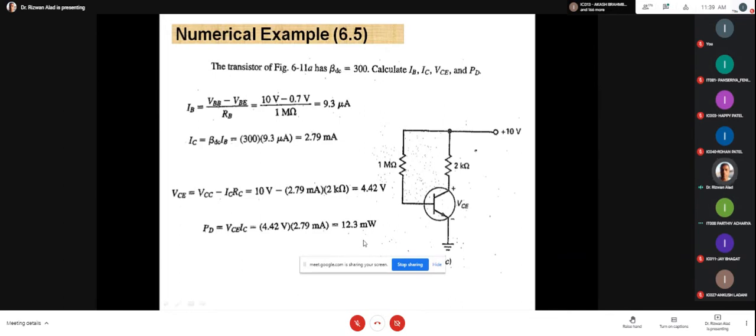Please remember, suppose the maximum power dissipation of our transistor is 25 millivolt. It means the power dissipation here comes to 12.3. It means the PD is less than PD max. So in that case, there is no problem in the transistor.